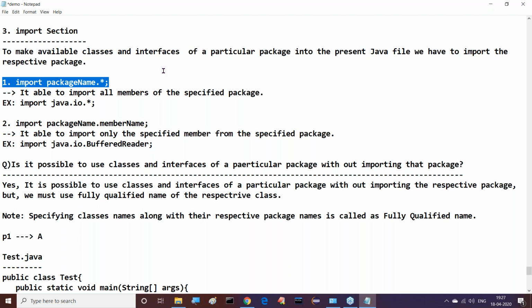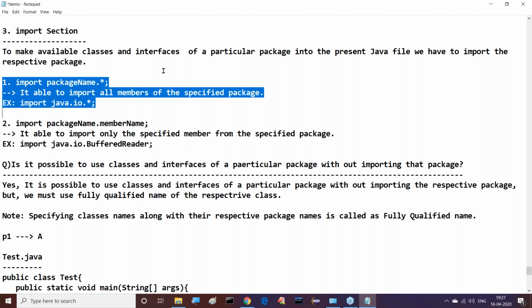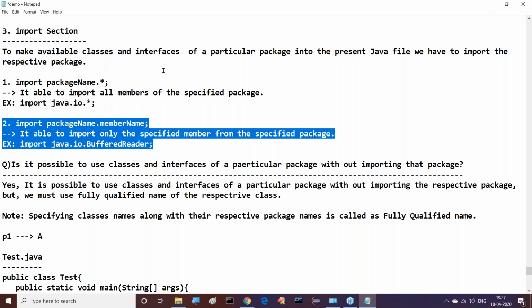Import package name dot star: it is able to import all from the specified package. Example: import java.io.*. Next one is import package name dot member name: it is able to import only the specified member from the specified package. Example: import java.io.BufferedReader.